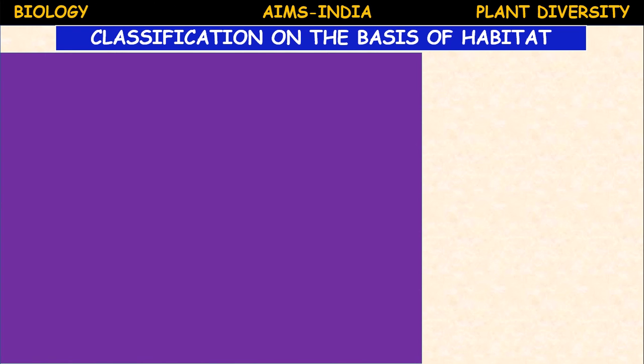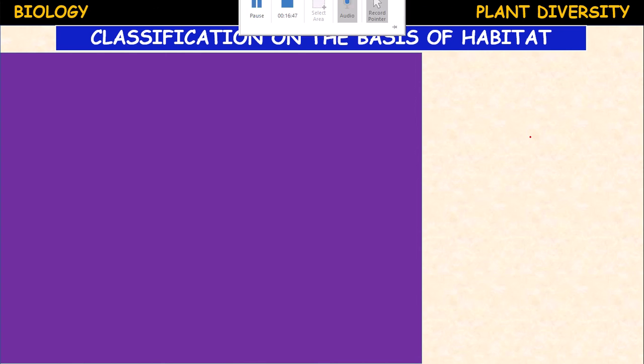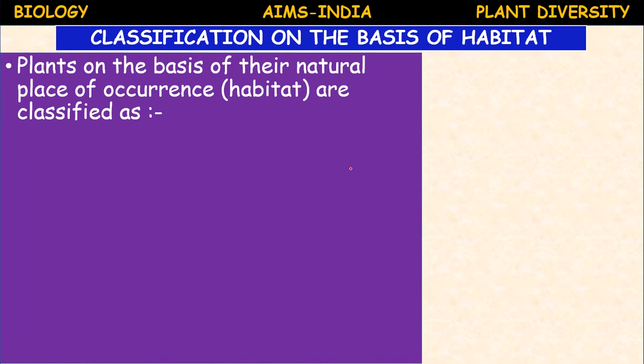Next, classification on the basis of habitat.